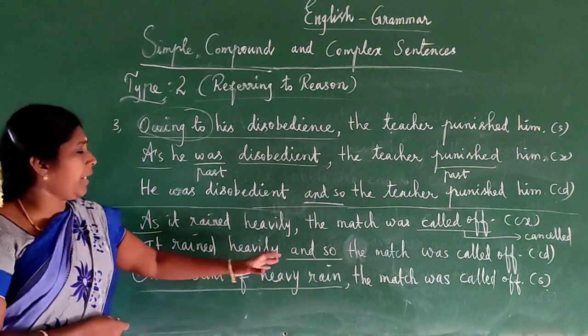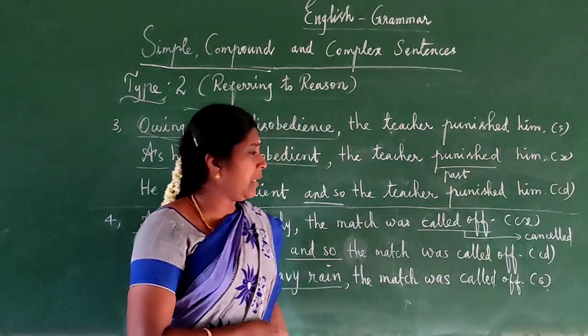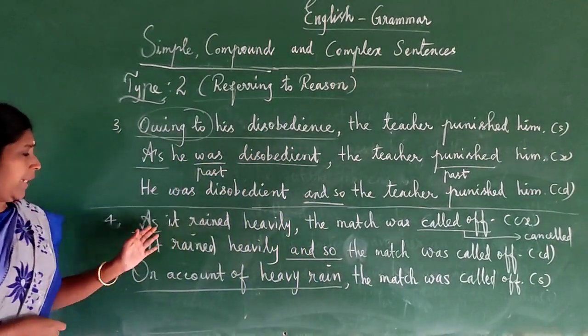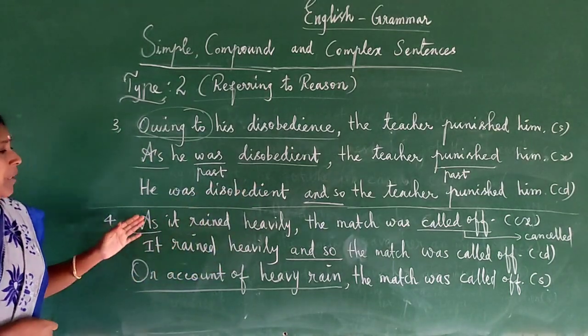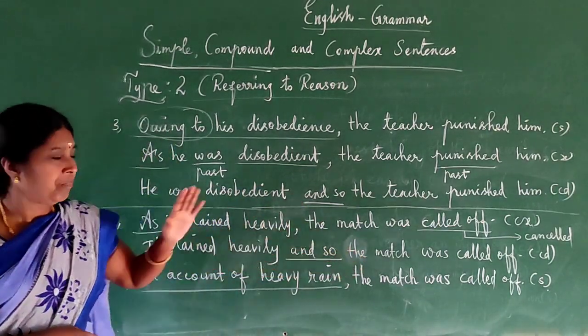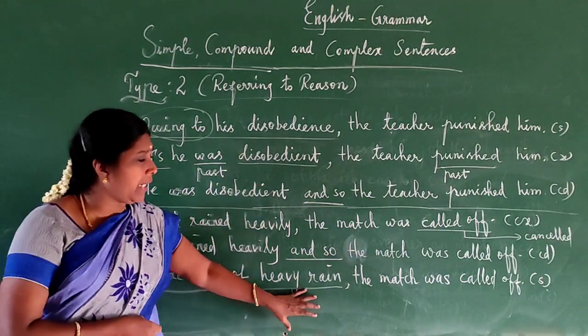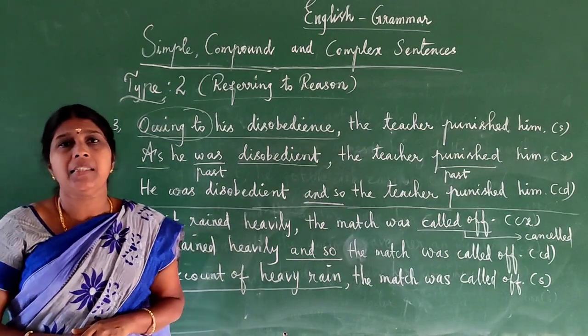So, on account of heavy rain, the match was called off. That is a simple sentence. I explain once again. Complex: as it rained heavily, the match was called off. Compound: it rained heavily, and so the match was called off. Simple: on account of heavy rain, the match was called off. This is a simple sentence. Thank you all.